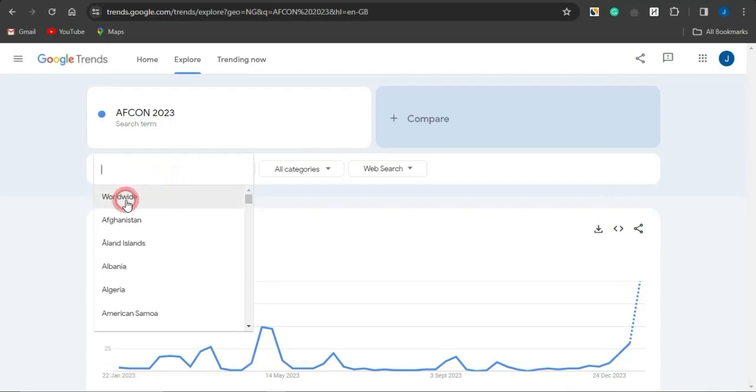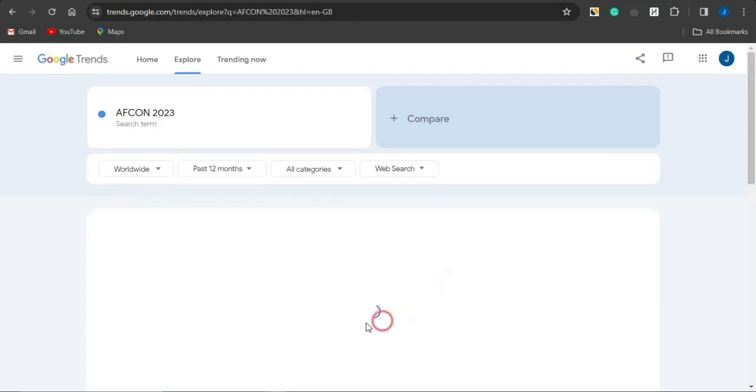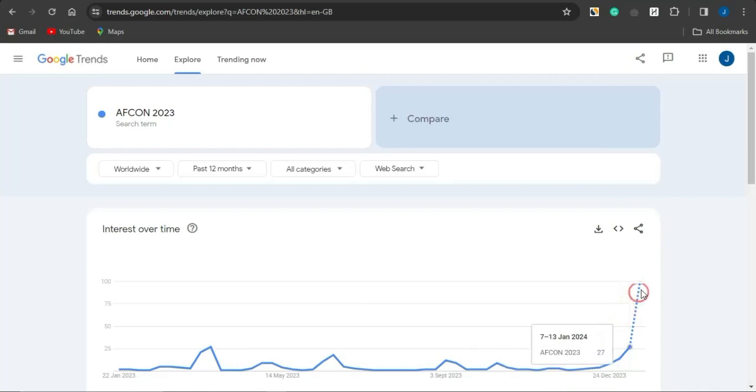You can actually go on to changing the country right now. Maybe I could change that to worldwide, and I can actually go on to seeing the search worldwide right now. A lot of people are actually searching more of this particular topic worldwide because a lot of people are interested in this. This can actually be a very cool and amazing topic that you can actually use to go on to gaining a lot of attention to your CPA marketing offer. And how do you do that right now?